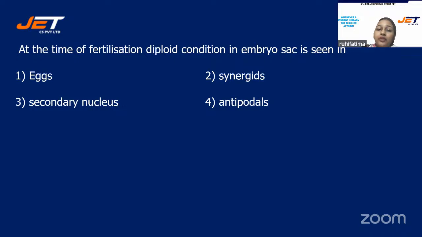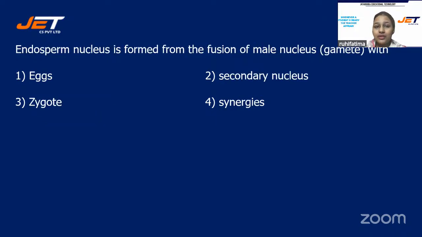At the time of fertilization, diploid condition in embryo sac is seen in eggs, synergids, secondary nucleus, or antipodals. The correct answer for this question will be option number 3, secondary nucleus. Okay, students, secondary nucleus is the right answer.